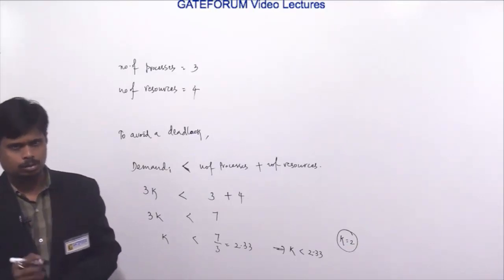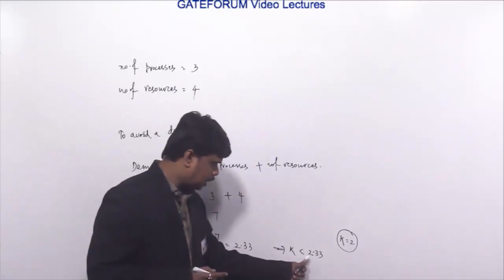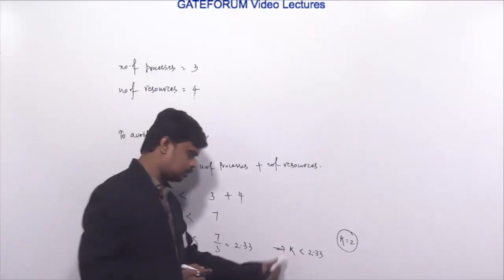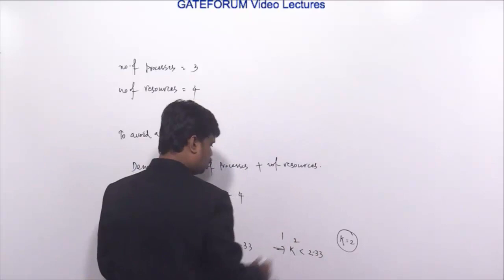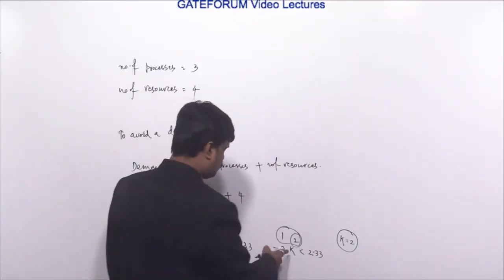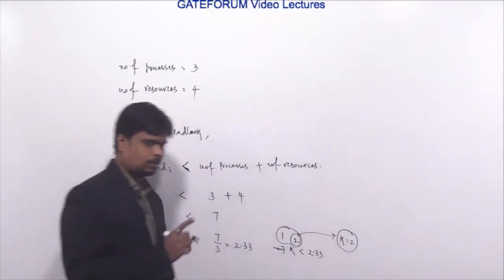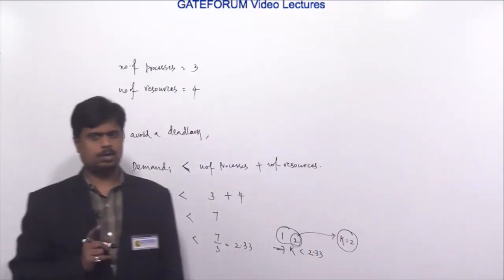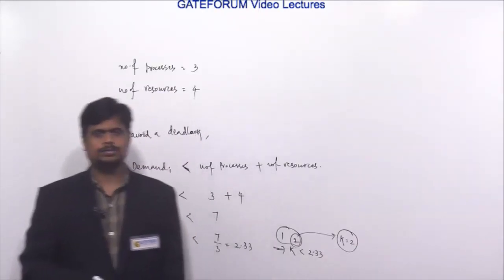Less than 2.33 means I can have 2 or 1. Among these values, which one is the largest? That is 2. So the k value is 2, and for k equal to 2, this system does not face the deadlock. So the answer for this question is 2.